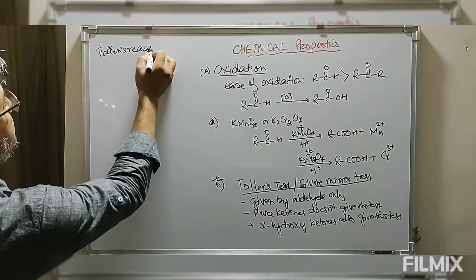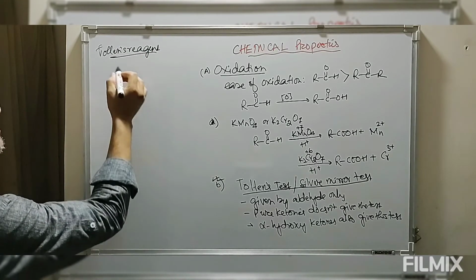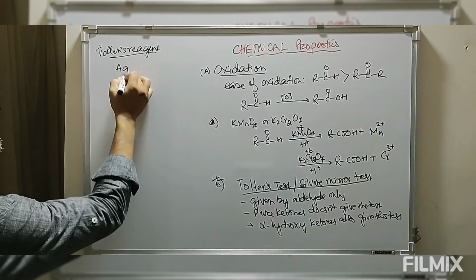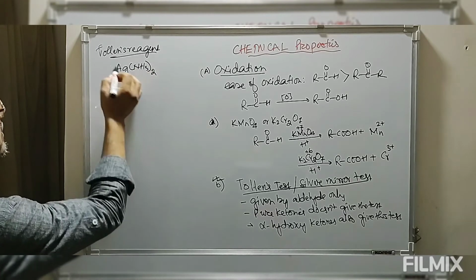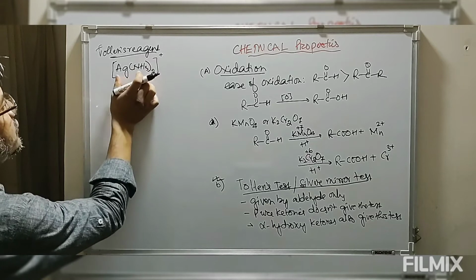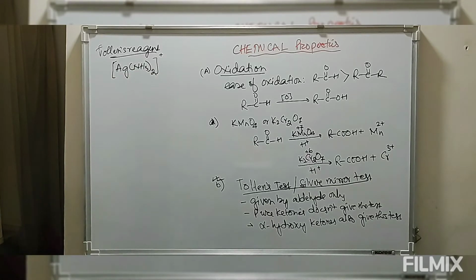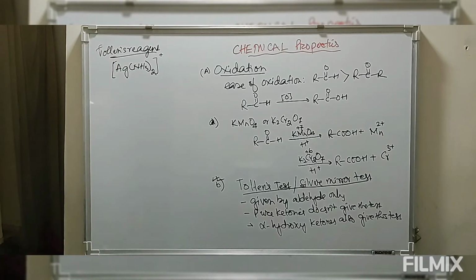So we have this Tollens reagent. Tollens reagent is ammoniacal silver nitrate solution. This particular complex of silver with ammonia is what we call the Tollens reagent.